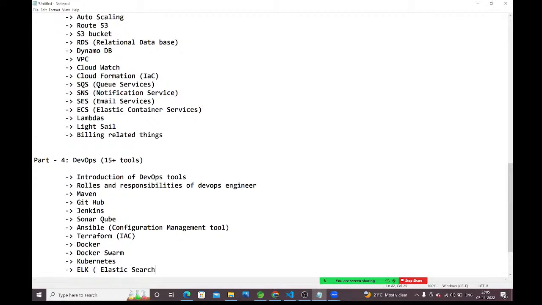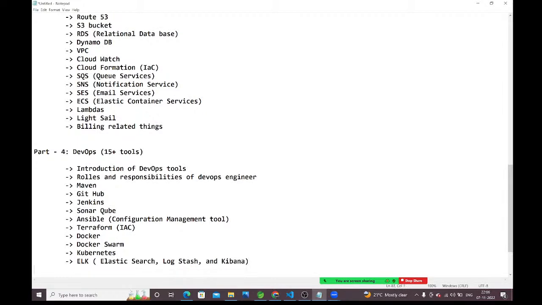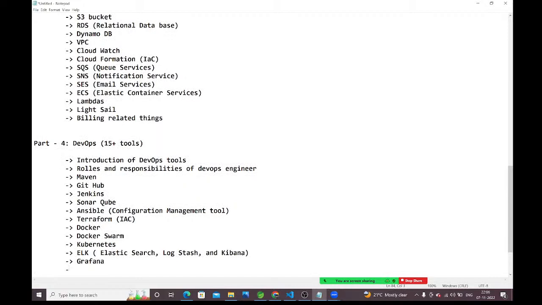Elasticsearch, I will talk. Logstash, I will discuss. Next, Kibana. All these things we are going to discuss here. Next I will talk about Grafana. Next I will talk about Prometheus.